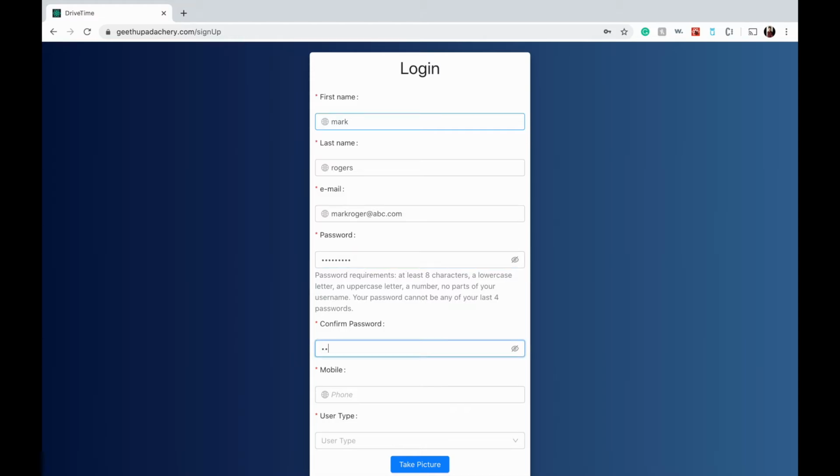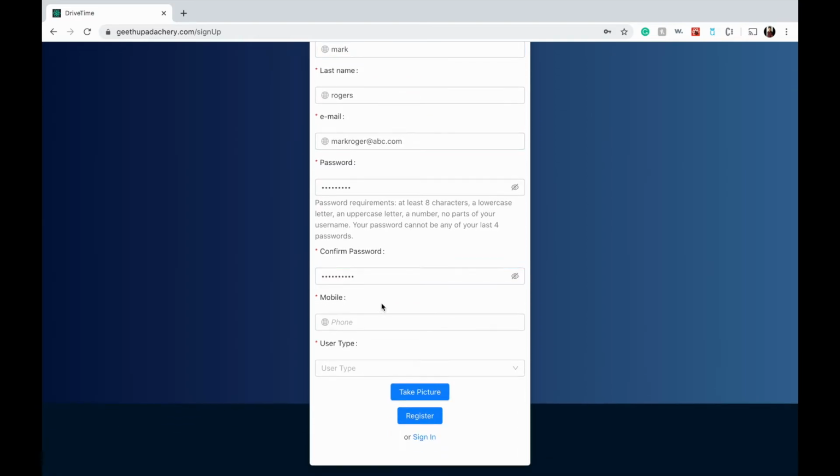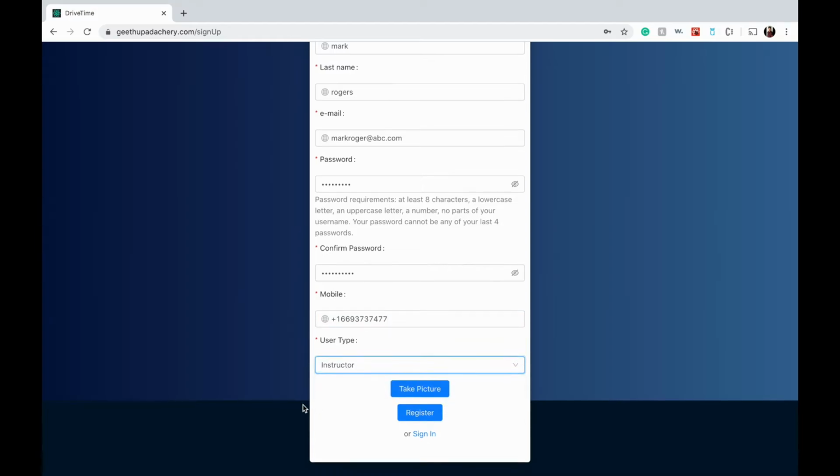So we have added all the basic validations. Now let's add the phone number. And for user type, let's select instructor.